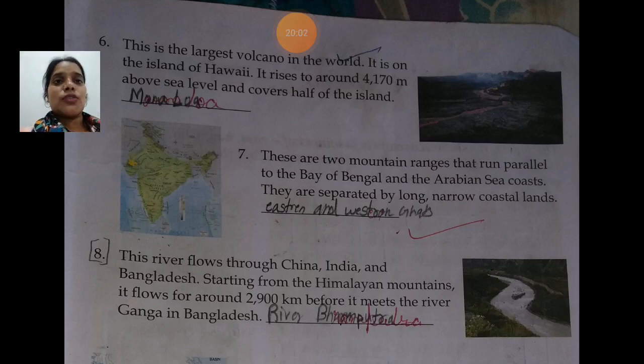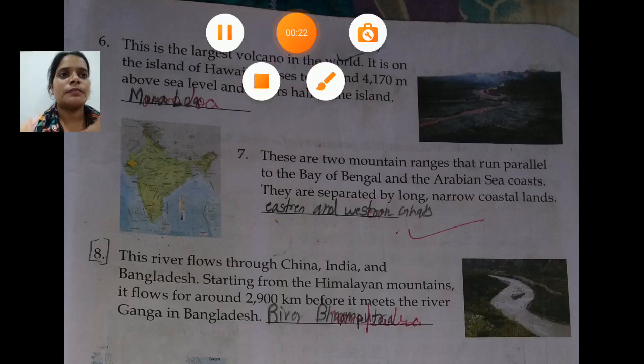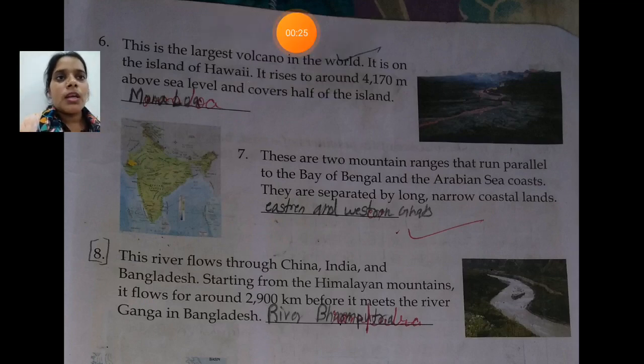Chaliye, moving next to the seventh one. Okay, so the seventh one is: these are the two mountain ranges that run parallel to the Bay of Bengal and the Arabian Sea coast. They are separated by long, narrow coastal lands. So now we are talking about the two mountain ranges that run parallel to the Bay of Bengal and the Arabian Sea coast.